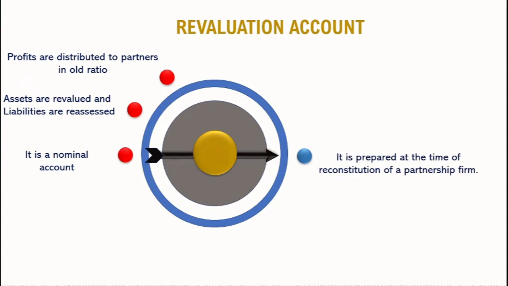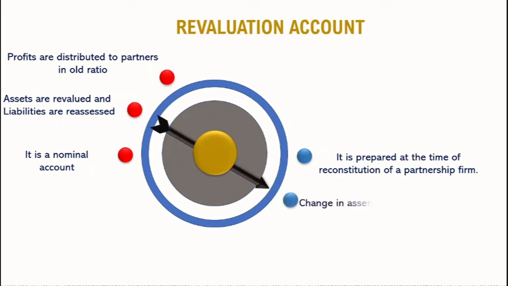Also, this revaluation account is prepared at the time of reconstitution of a partnership firm. That means we prepare it at the time of change in profit sharing ratio, admission, retirement or death of a partner. So in all these chapters you have this common thing, revaluation account.